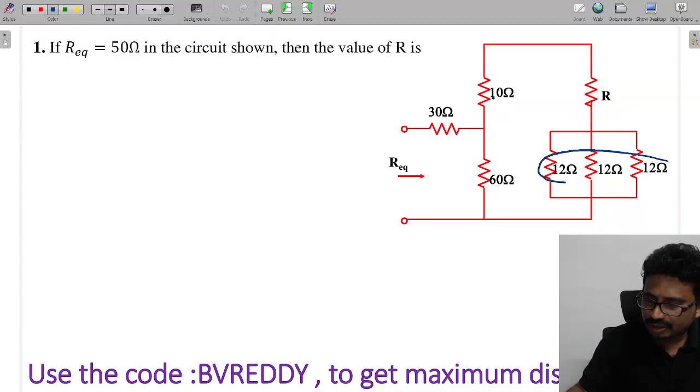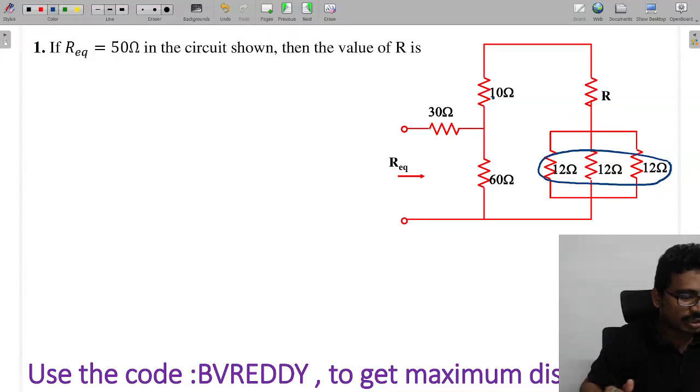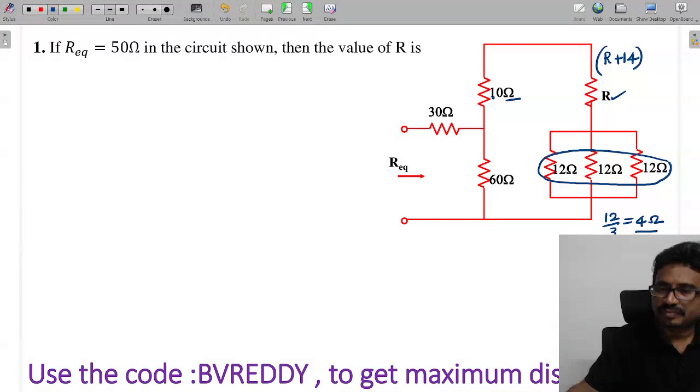First of all, tell me how these three resistors are in parallel. In the parallel case, the equivalent is 12 by 3, which is 4 ohms. Now this R, this 4 and 10 are in series, so it becomes R plus 14.